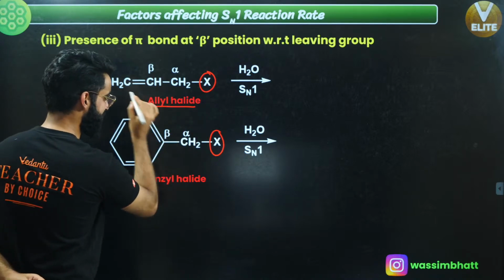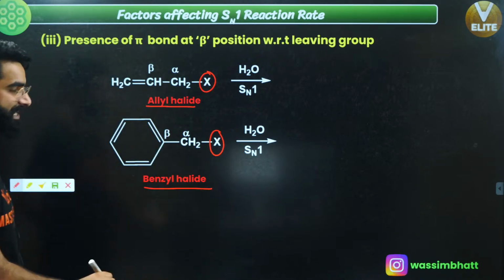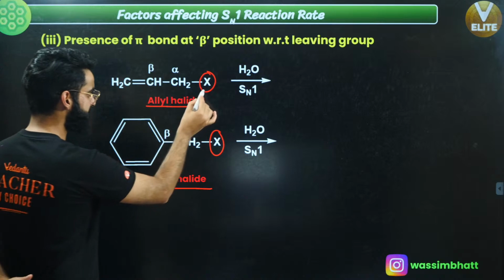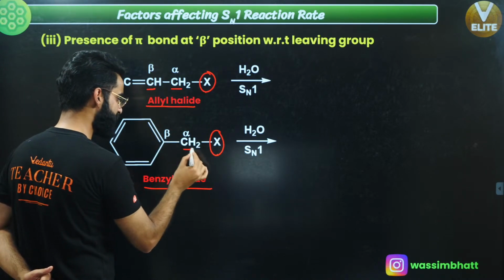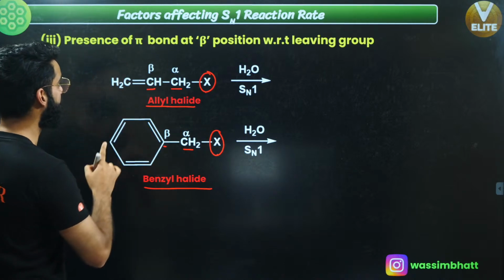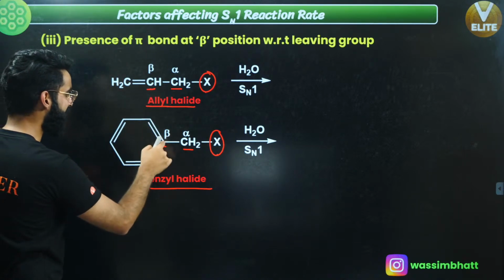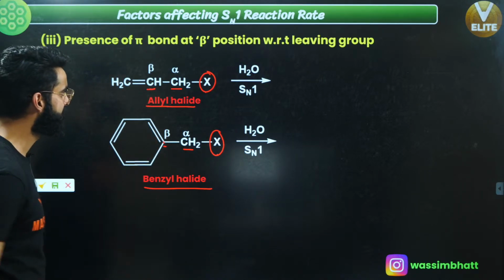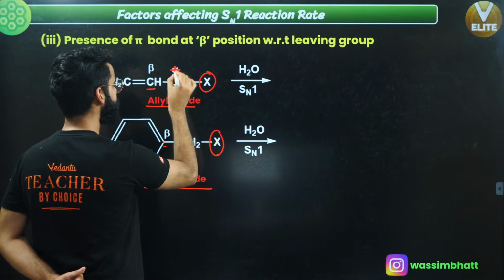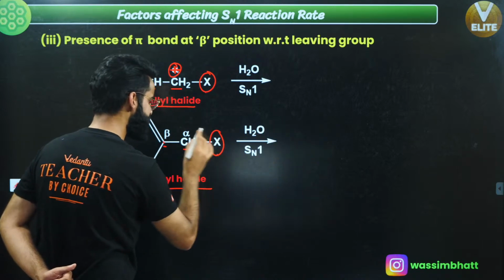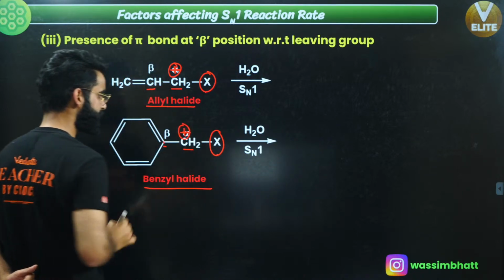This is something which I call an allyl halide, this is something which I call a benzyl halide, right? With respect to the leaving group, this is the alpha carbon, this is the beta carbon. Now, we have got a pi bond at the beta carbon in this case. When X leaves as X negative, there will be a positive charge on this alpha carbon, right?